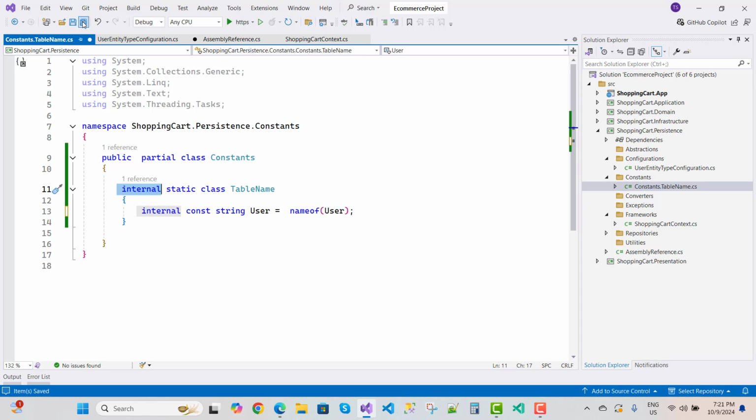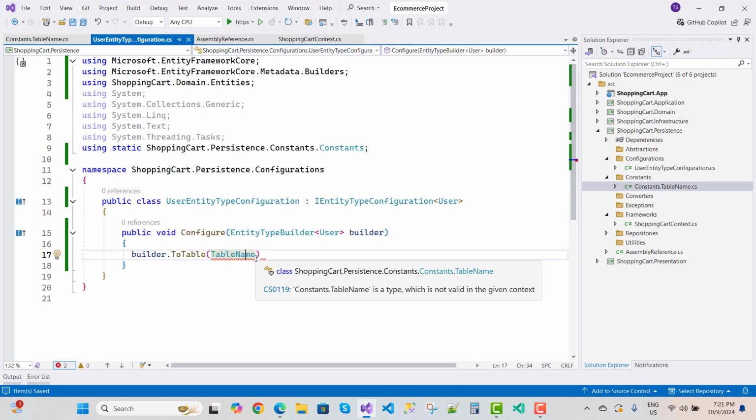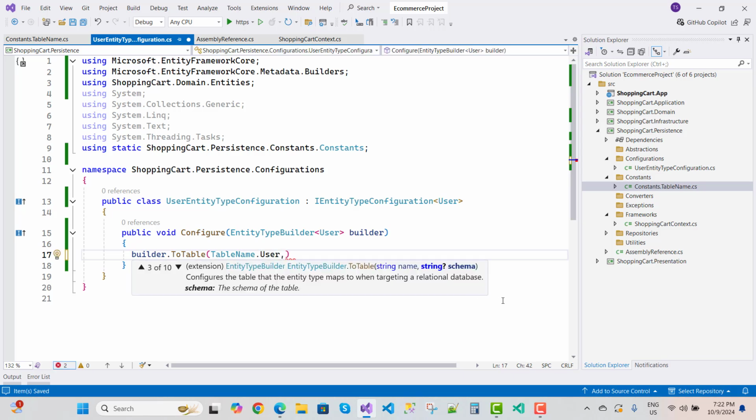That's why we use internal here, and these are the constants. So you need to add a table name like User. The next one is a schema name, to add into the table.